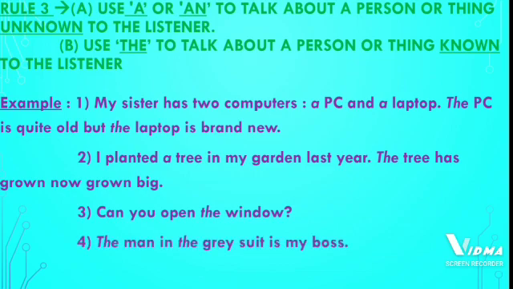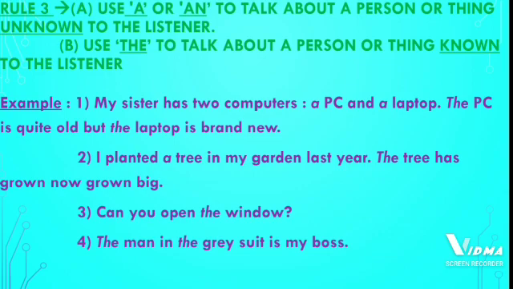Next sentence, the man in the grey suit is my boss. Here again, the listener understands which man in the grey suit. So we have written the man, because when I am talking to you, you will understand, because I have given you the identity and I have used the adjective.